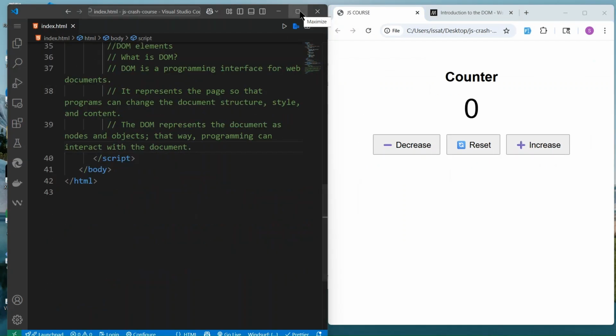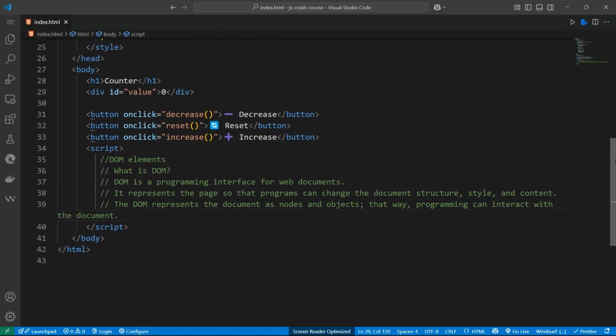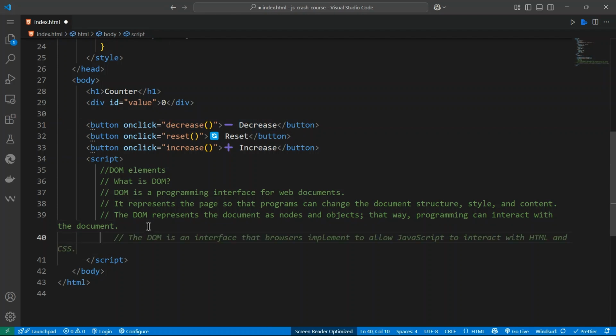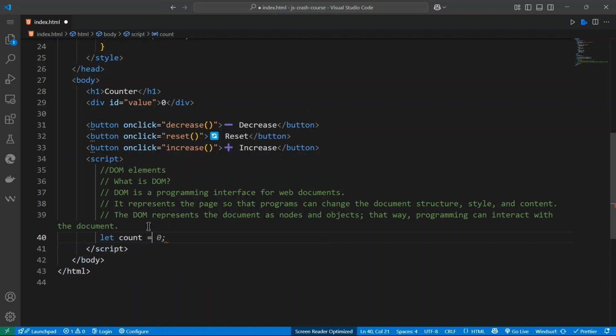To achieve that, since we've got buttons ready, we want to create this function. First of all, we can create a count: let count be equal to 0.